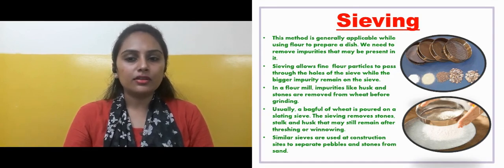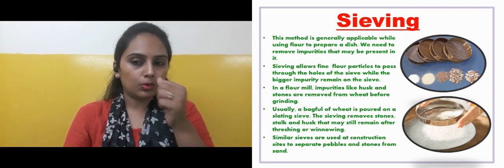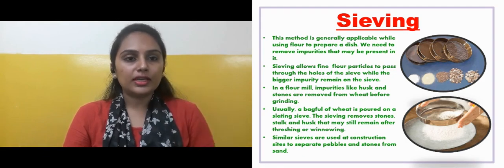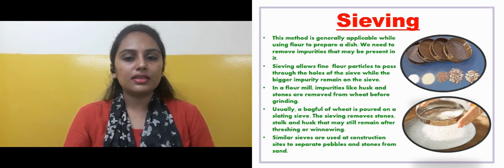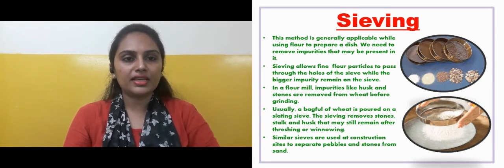In a flour mill, impurities like husk and stones are removed from wheat before grinding. Now in a flour mill, what do they do? Before grinding these grains, they remove the husk and stones with the help of a sieve. They have a big sieve.